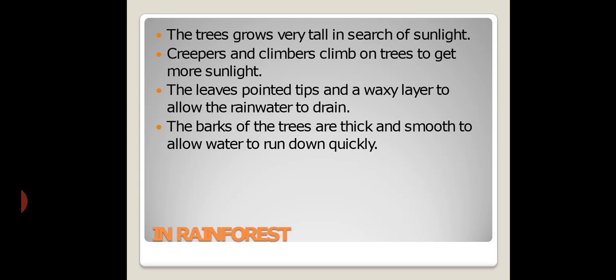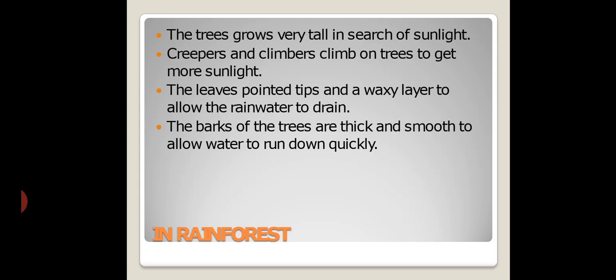The barks of the trees are thick and smooth to allow water to run down quickly. What is the bark? It is the outermost layer of the stem. That is called the bark.